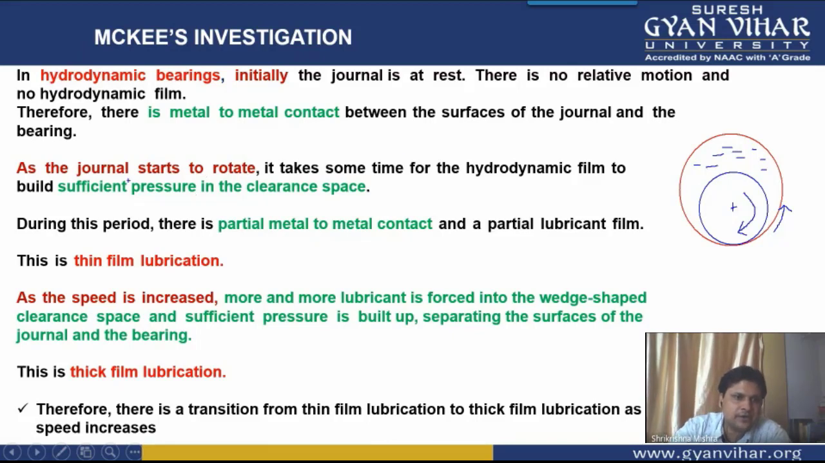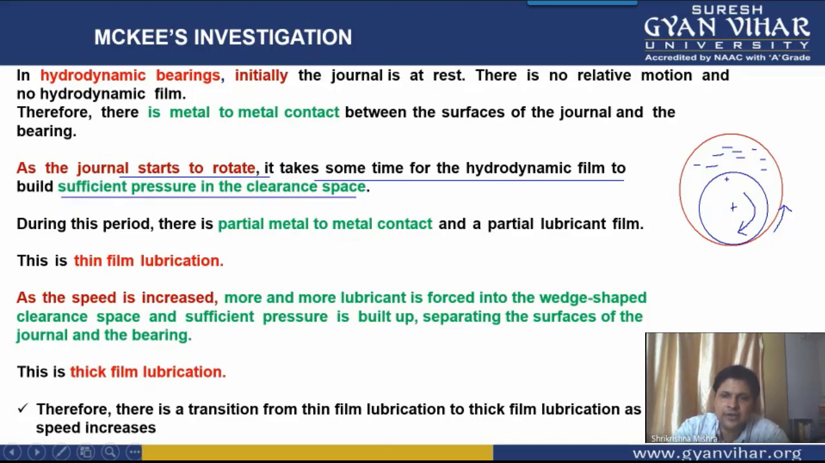As the journal starts to rotate, it takes some time for the hydrodynamic film to build sufficient pressure in the clearance space. So as it moves upwards, this fluid will try to rush into this small portion, into this converging channel. Why? Because the velocity with which this journal is moving will be copied to this lubricant also, and it will try to rush into this converging channel.